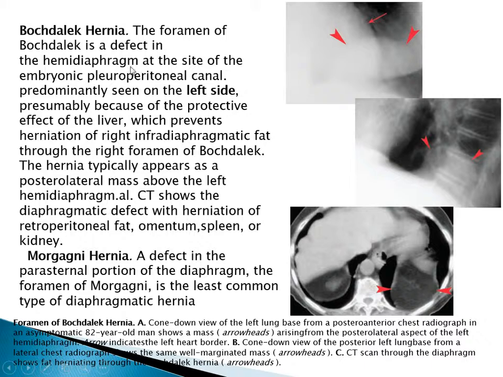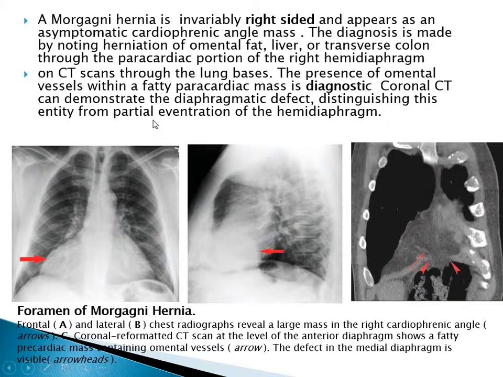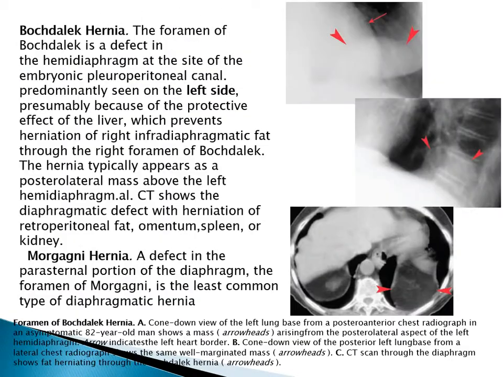We have Bochdalek hernia. It's a defect in the hemidiaphragm at the site of the embryonic pleuroperitoneal canal. It is mostly on the left side because of the protective effects of the liver on the right side. The typical hernia appears as a posterior lateral mass above the left hemidiaphragm, and CT shows the diaphragmatic defect with herniation of the retroperitoneal fat, omentum, spleen, or kidney.